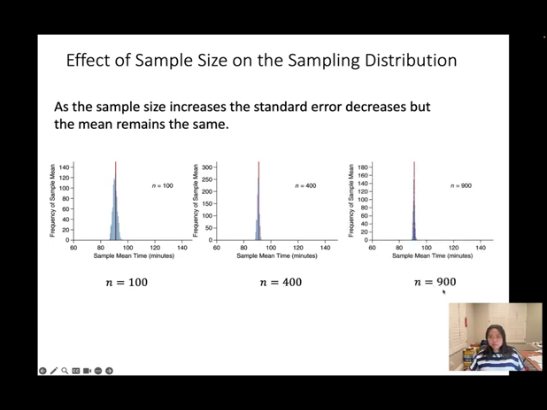If you make n equal to 900, the standard error decreases again. But in all of them, the mean remains the same. It doesn't change. One more time: when you increase the sample size, the standard deviation decreases, but the mean remains the same, about 85.